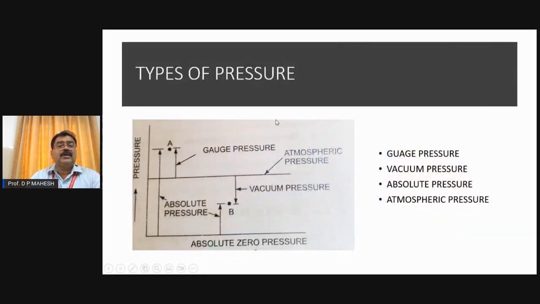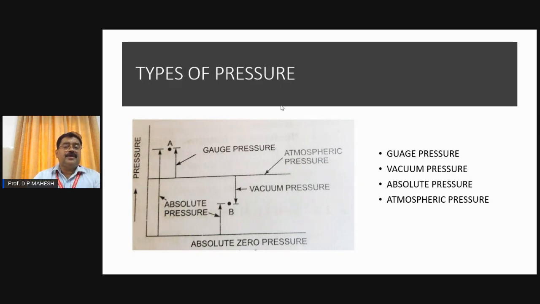Now coming to the types of pressure. One should understand the pressure types. Pressures we normally say are gauge pressure, vacuum pressure, absolute pressure, and atmospheric pressure. So we have to understand the correct meaning of these, because the gauge will measure these pressures. When gauges are used, they measure the pressure using two systems.